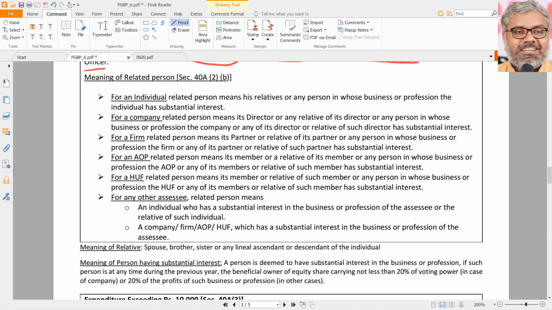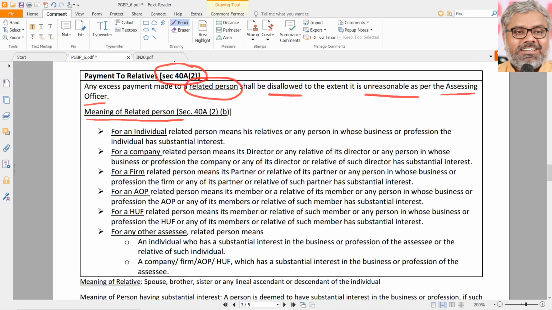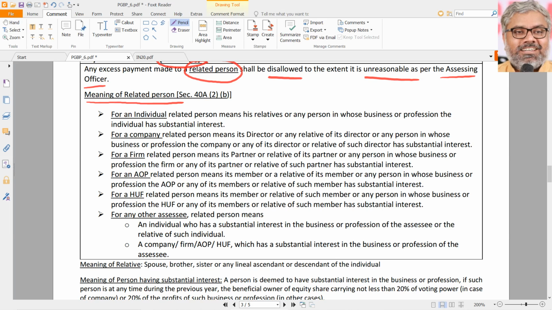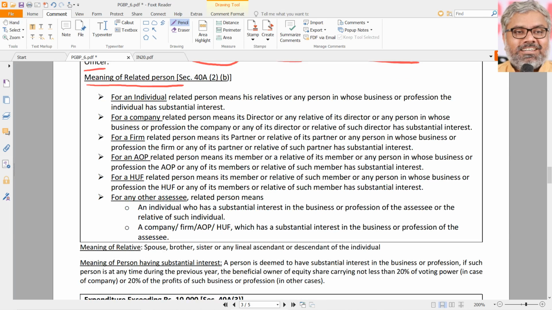And then there is a separate definition or meaning of related person. Who is a related person? There is a huge list that is given for an individual, for a company, for a firm, for AOP, HUF, for any other SSC. But we have to just understand the logic of this. You don't need to learn all of that by heart. If you understand the logic, we can easily identify who is a related person.